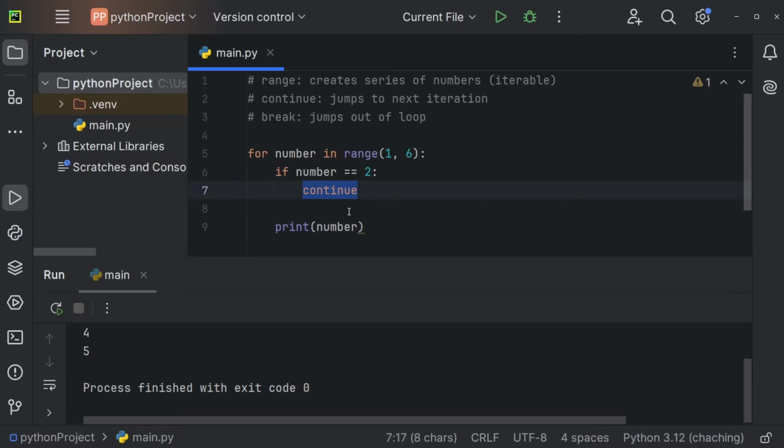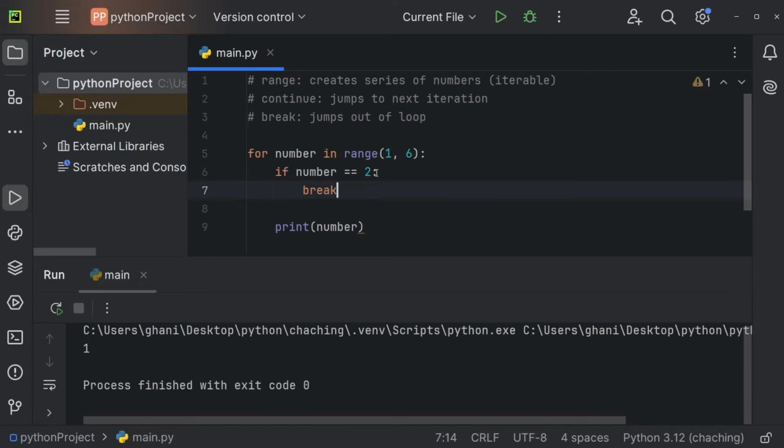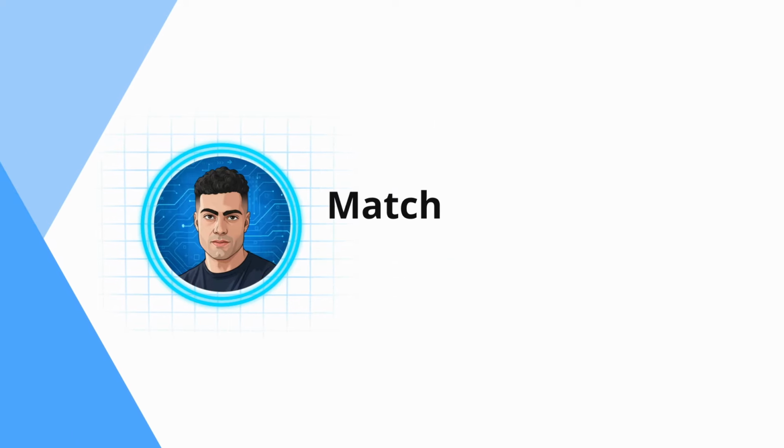And we can also use the break statement, and that one does not continue with the next iteration, but this one completely breaks out of the loop. So we'll only print 1, and once we get to 2, we just break out of this loop. So continue goes to the next iteration, whereas break completely breaks out of the loop.